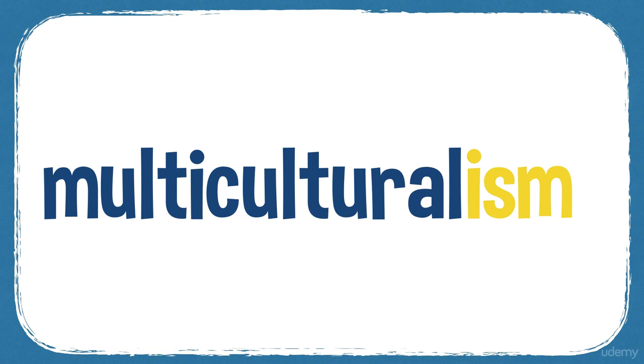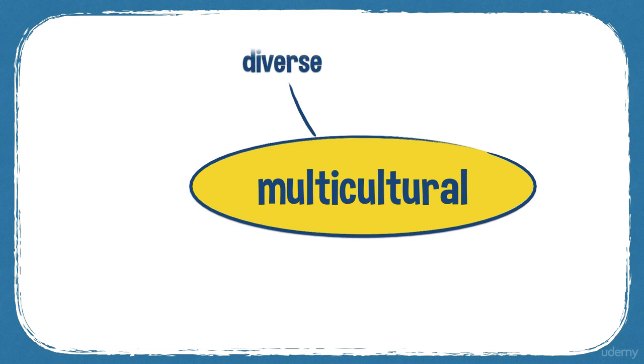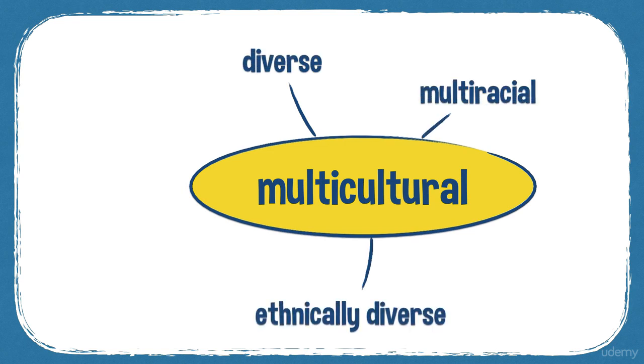Assimilation is when people from different cultures merge together, live together, but multiculturalism is sometimes about keeping people not so much separate, but respecting different cultures. And some synonyms: diverse, ethnically diverse, multiracial, and inclusive.